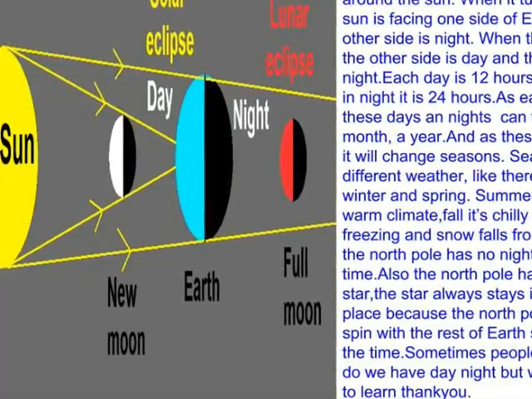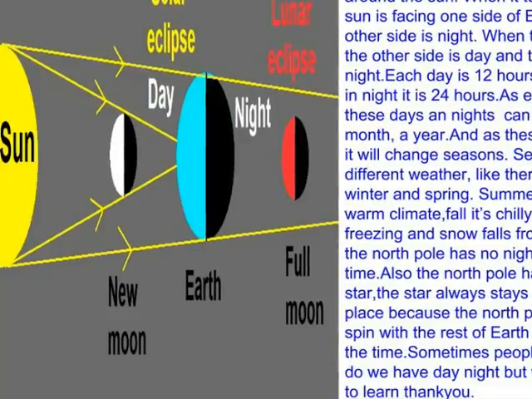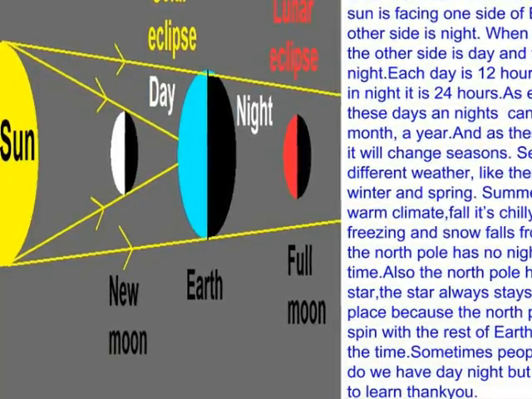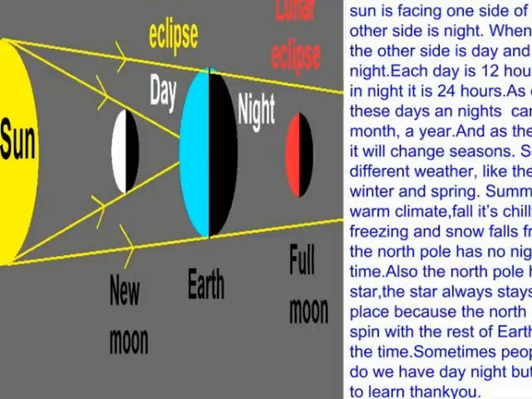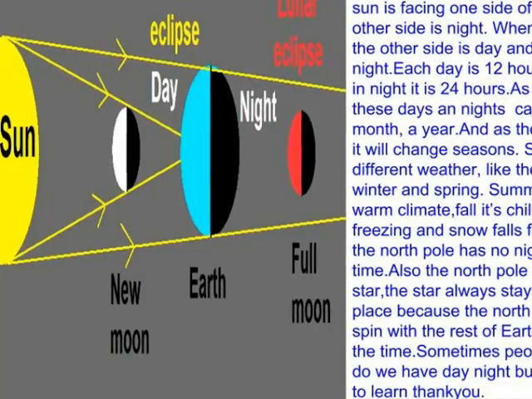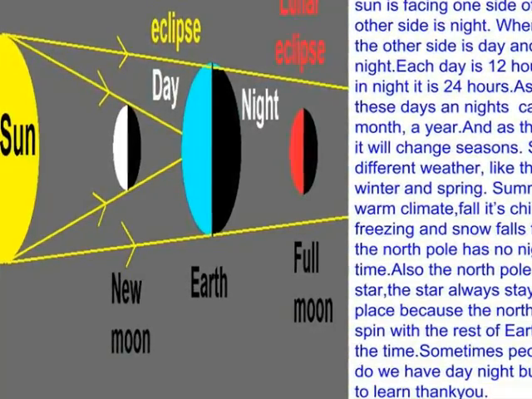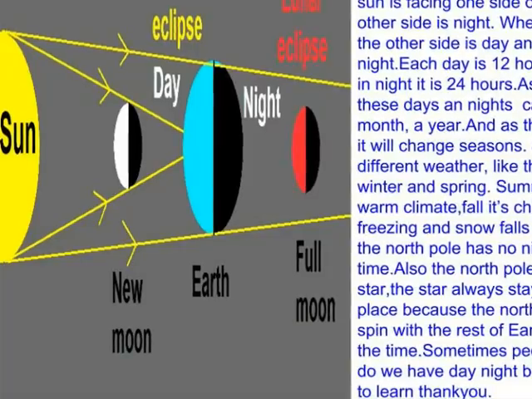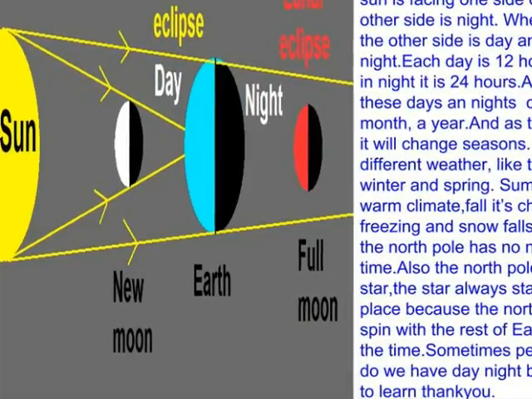Fact, the North Pole has no night. It's day all the time. Also, the North Pole has the North Star. The North Star always stays in the same place because the North Pole does not spin with the rest of Earth. So, it's day all the time.